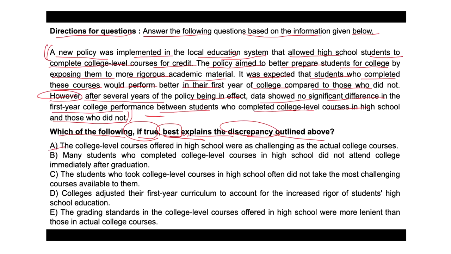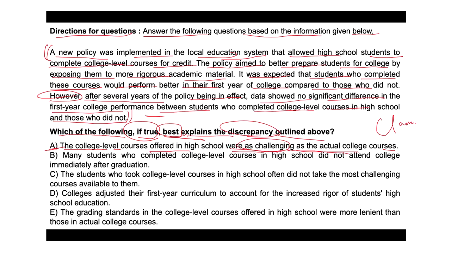The first option stated that the college level courses offered in high school were as challenging as the actual college courses. So what is that claim? The claim is that the college level courses in high school were as challenging as actual college courses, isn't it? So this option suggests that the high school courses match the difficulty level of college courses, right?